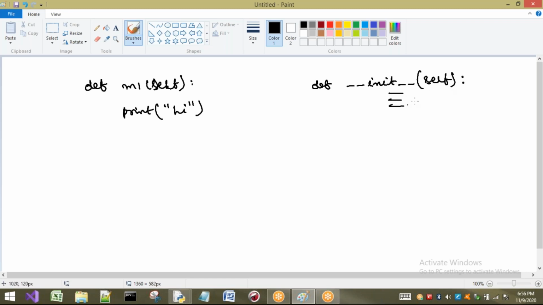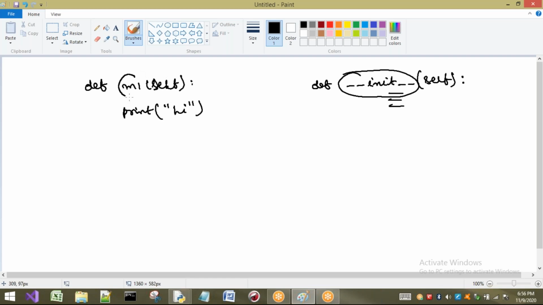Now I want to differentiate between a method and a constructor, because I told you what a constructor is: a special method. That means it is also a type of method, but it is called a constructor because the purpose of that particular special method is initializing the values for an object. So I am calling this type of method a constructor because it is used for that. Okay, so now let us see the differences here.